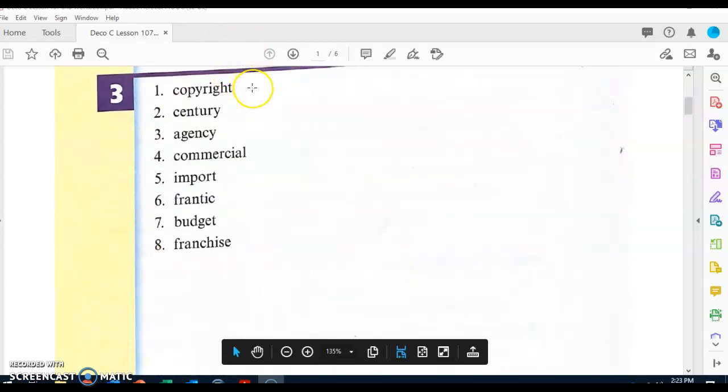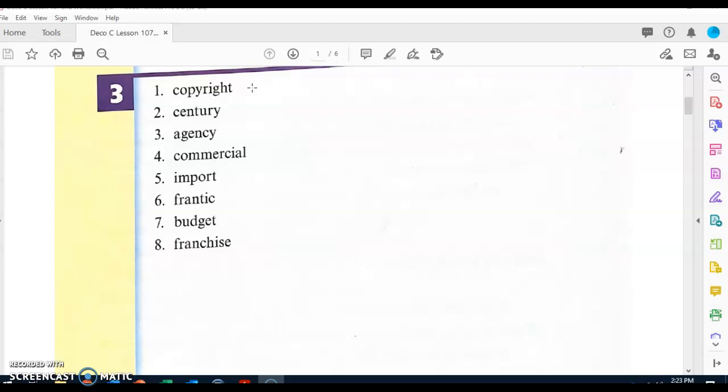We're going to talk about what those words mean. Word number 1. What word? Copyright. A copyright is the right to make copies of something that is printed. The right belongs to the person or company that owns the copyright. If you don't own the copyright, you may not make copies without permission. Everybody, what do we call the right to make copies of something that is printed? Get ready. A copyright.